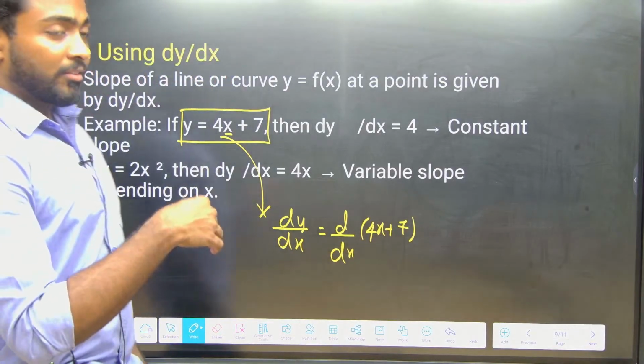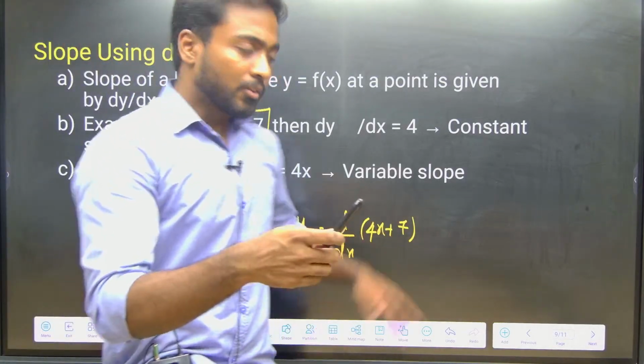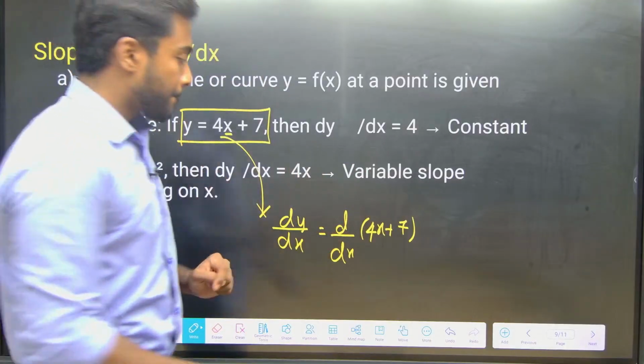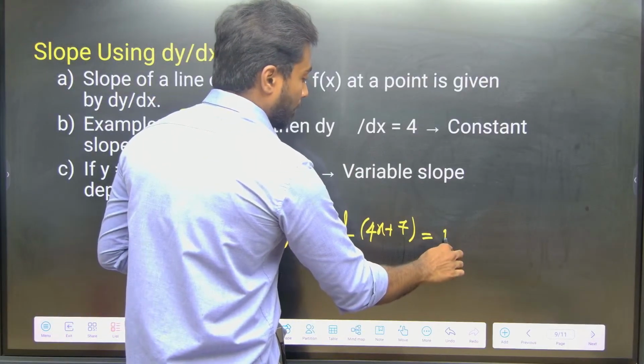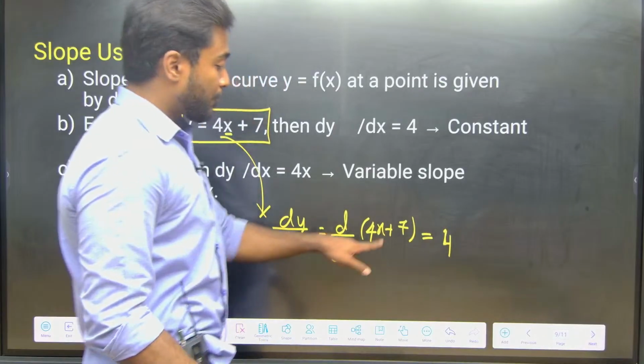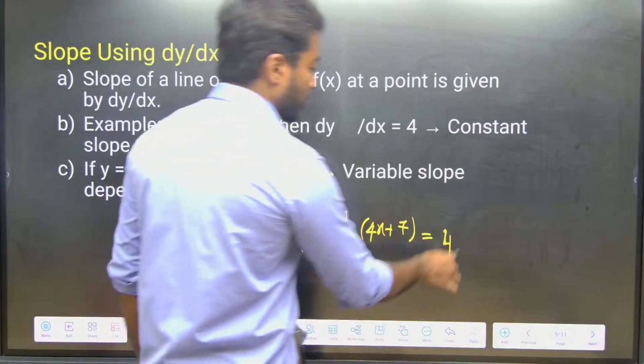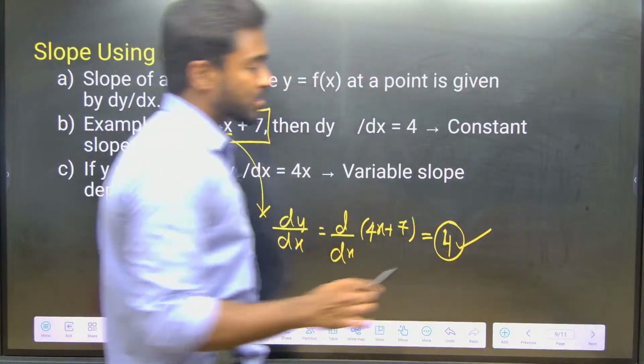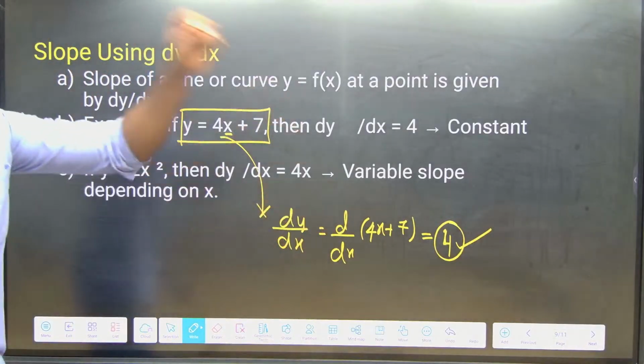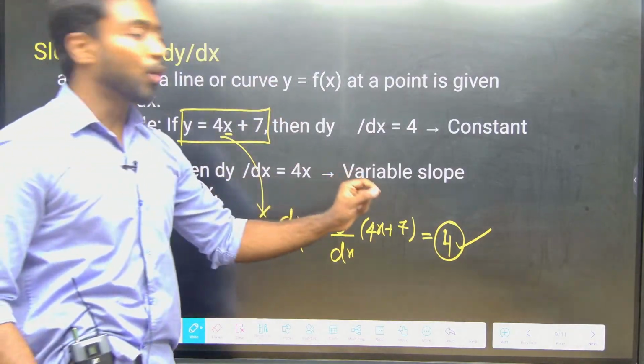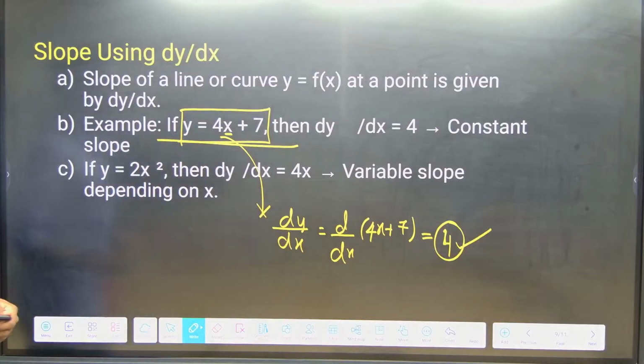Sir, what is the differentiation of 4x? So 4 is constant, x is 1, so 1 into 4, that is 4. Differentiation of constant is 0. So slope is 4. Is this a positive slope? Yes. And it's a constant? Yes. It's a constant slope for the given equation.